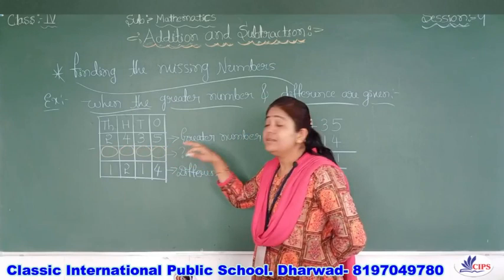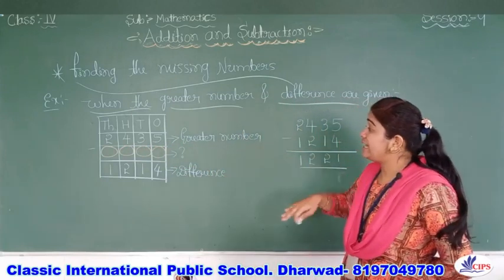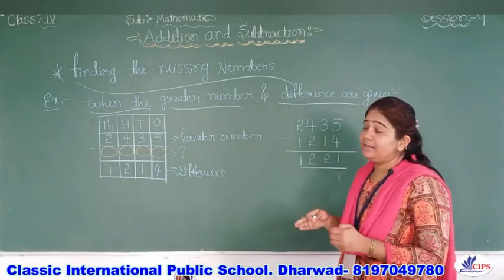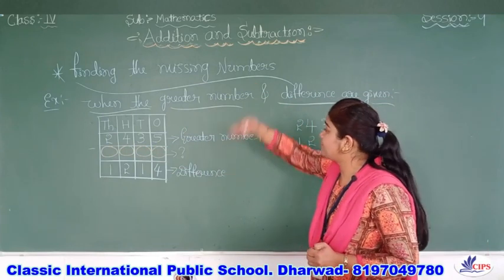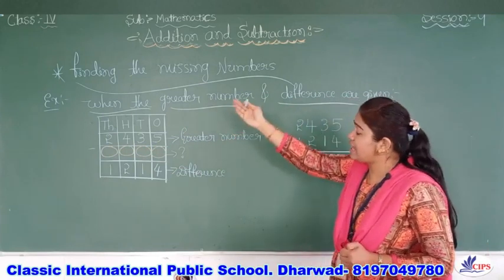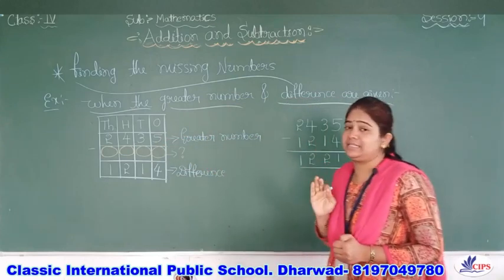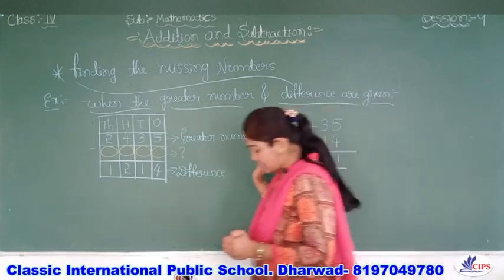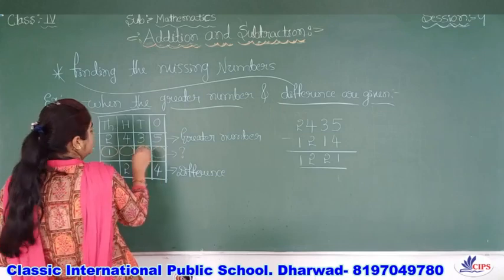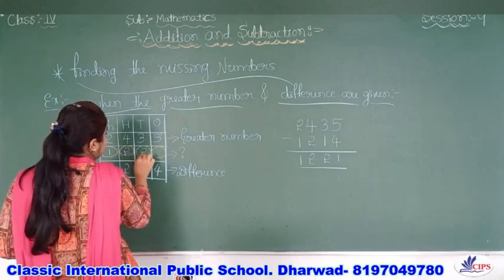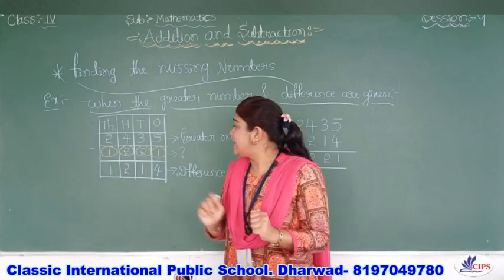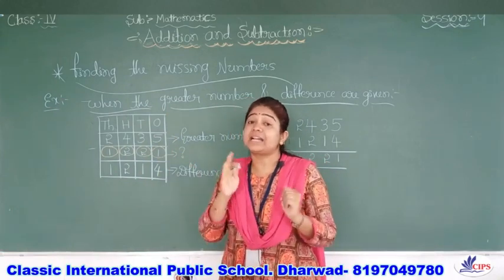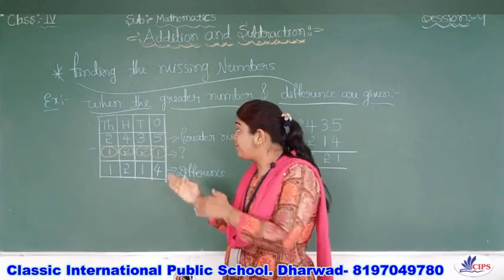So the method is that we subtract the difference from the greater number and automatically we will get this answer. What is that? 1221.